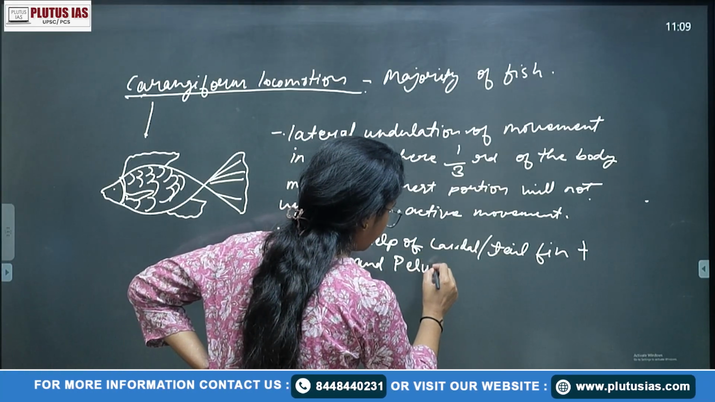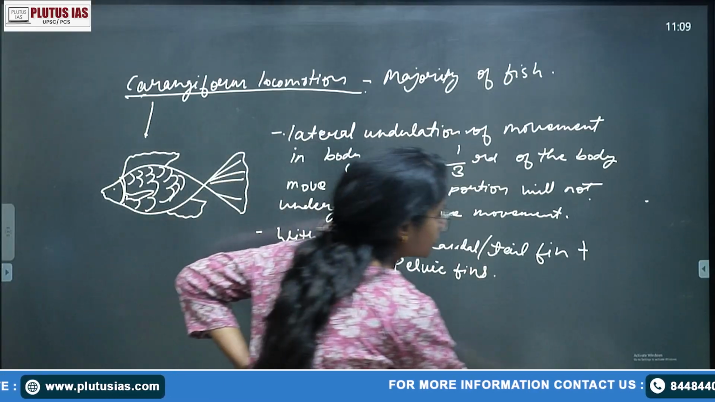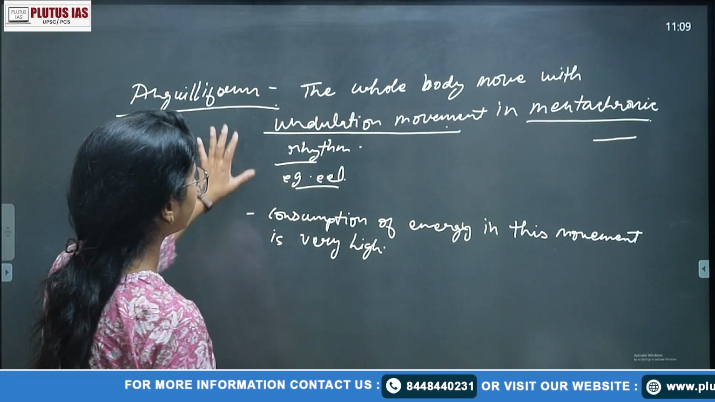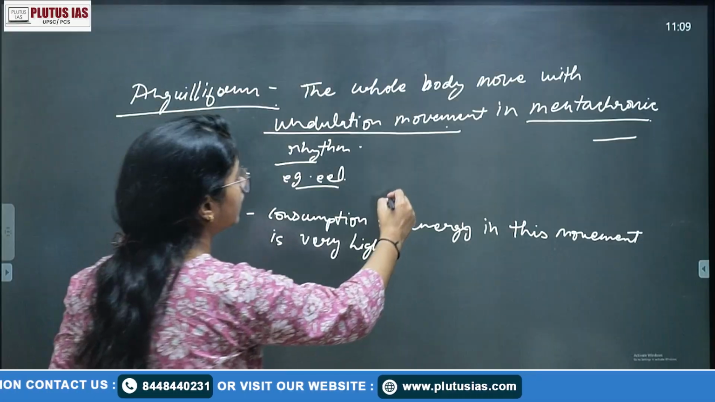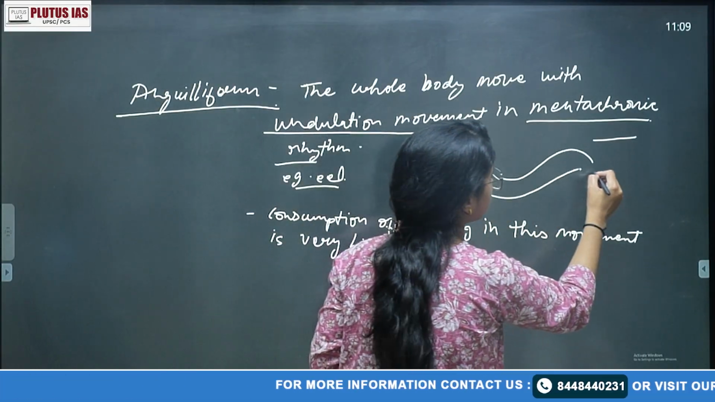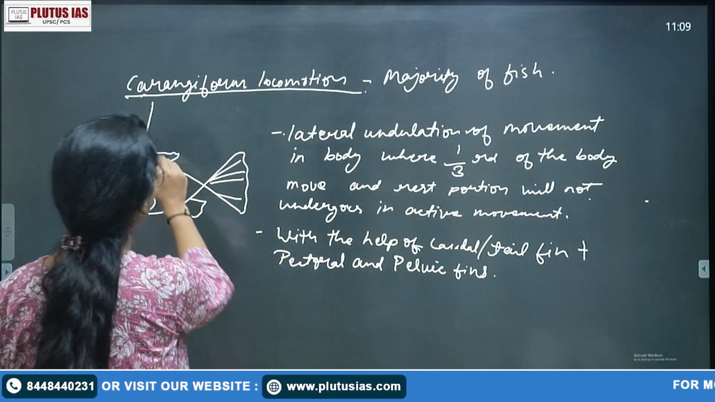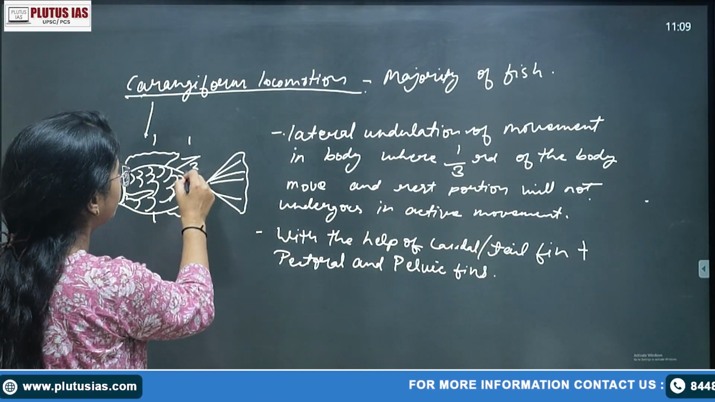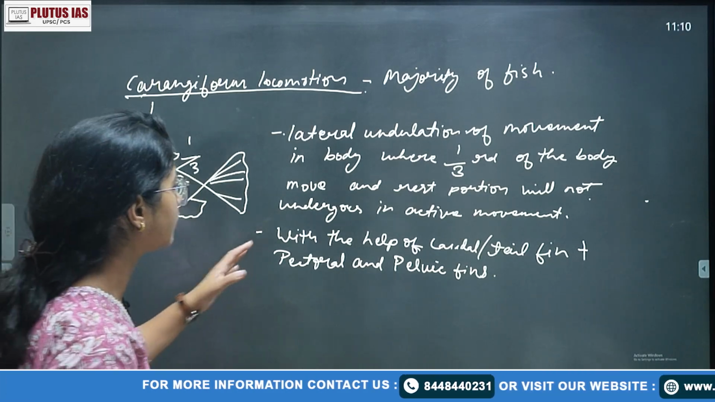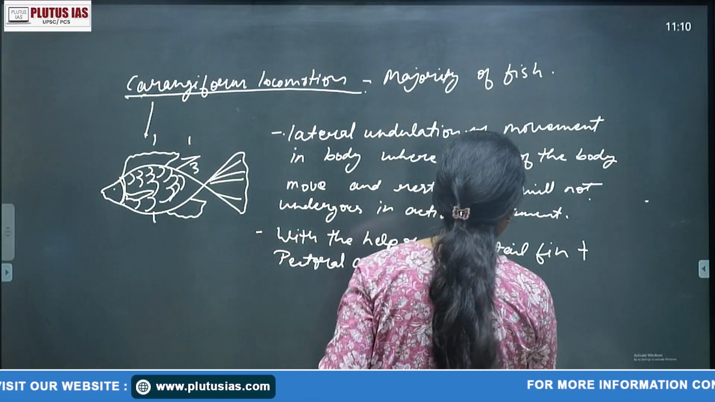Pectoral and pelvic fins. Okay, so when we saw this anguilliform movement, the whole body is moving like that. You can also make the diagram, of course you can. This could be the best presentation. The whole body is moving there, while in this one 1/3 portion of the body moves, through which the whole locomotion occurs with the help of the caudal fin and pectoral and pelvic fins.